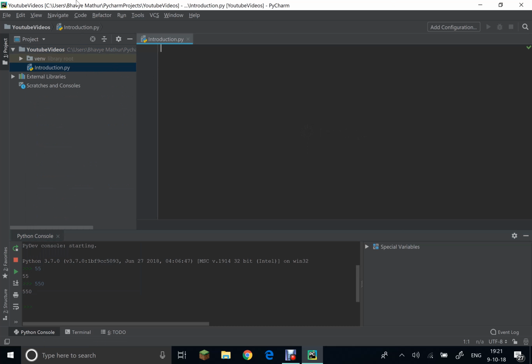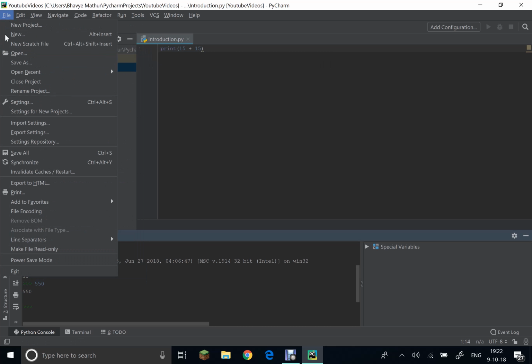So this is kind of like the ROM of your Python, right? So here you can write whatever you want. For example, let's just say I write something like print. So this is a very basic command in Python called print. Let's say I write something like 15 plus 15. All right. You can of course press Control S, or you can go to File and then you can go to Save.